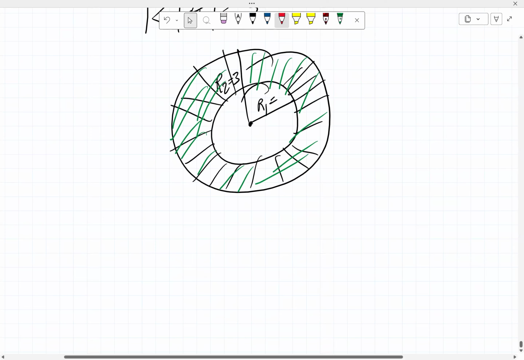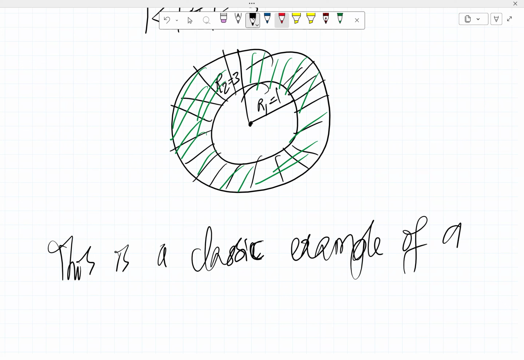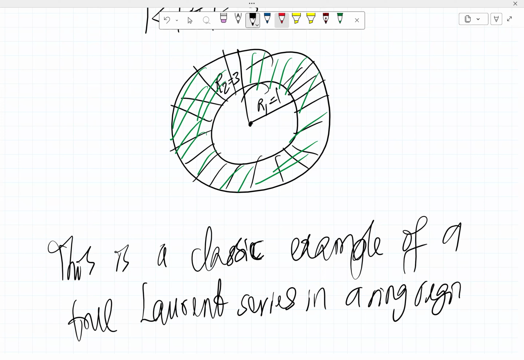So this is a classic example of a true Laurent series in a ring region.